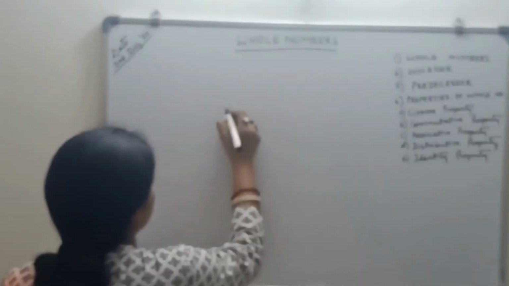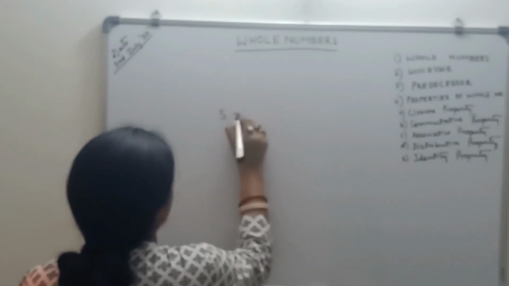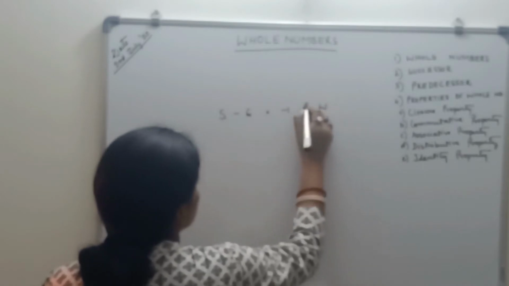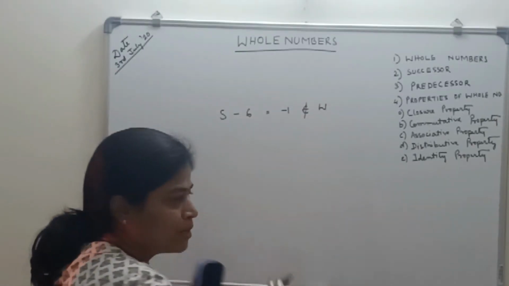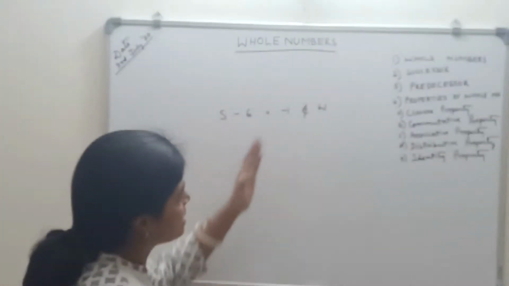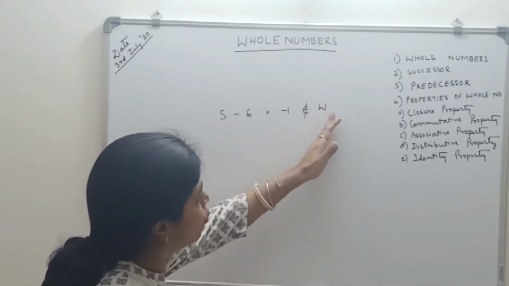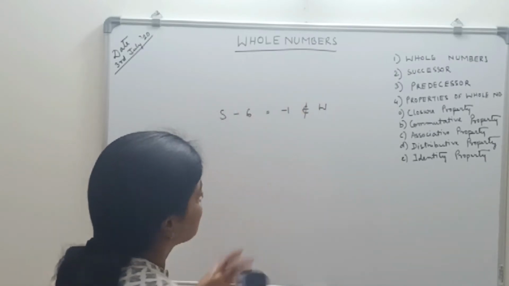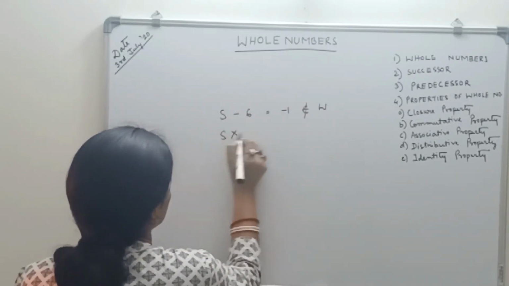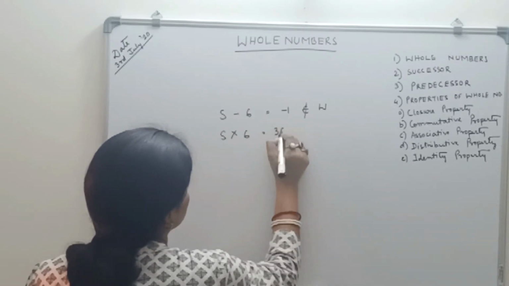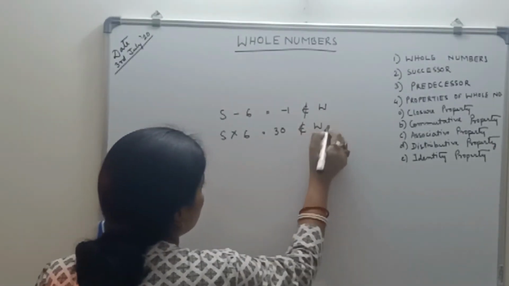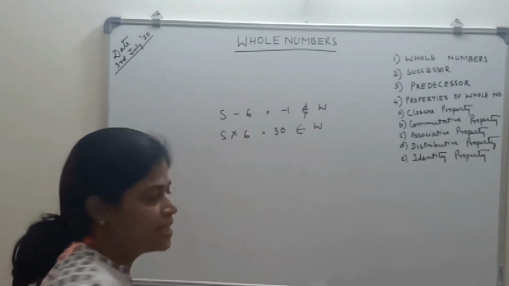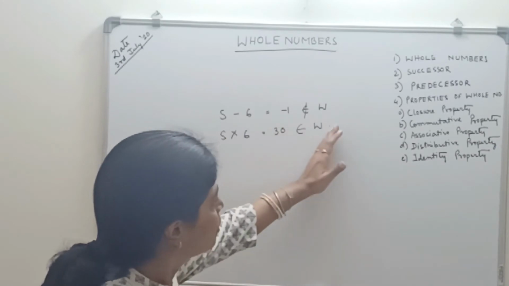Now coming to the closure property for subtraction. If I take 5 minus 6, what is this? 5 minus 6 is minus 1, which does not belong to W, the whole numbers. So if a single case does not belong to the whole numbers, subtraction is not closed under whole numbers. Now if I take multiplication, 5 into 6 is 30, which belongs to the whole numbers. So multiplication is closed under whole numbers.